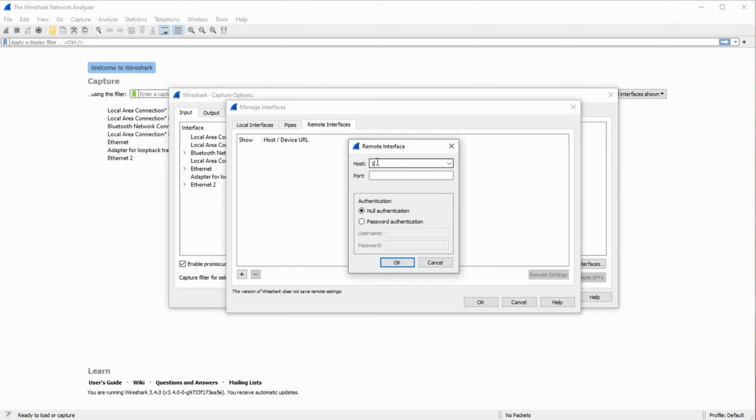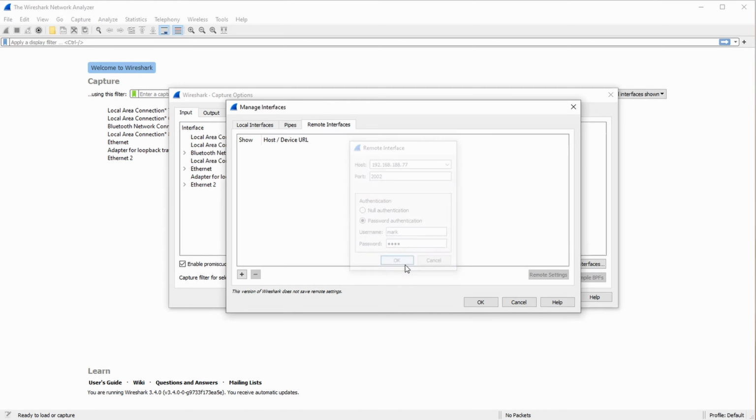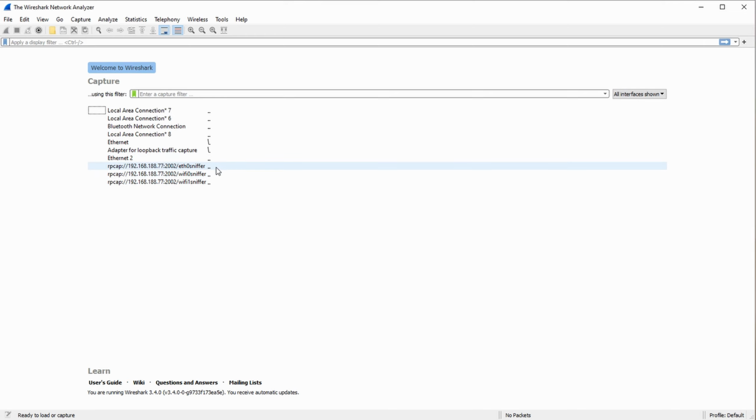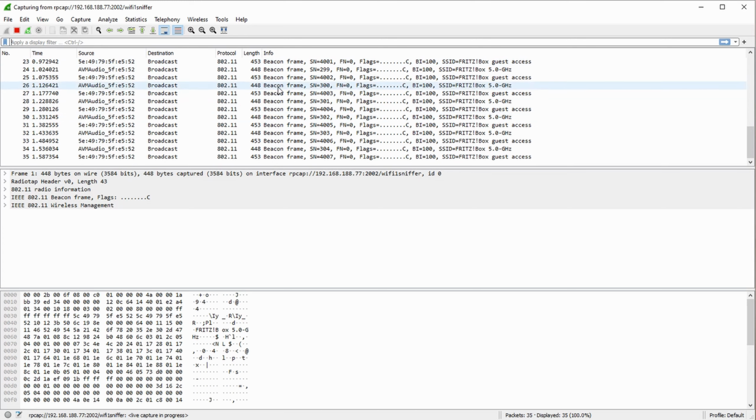Host is of course your access point, so that will be the same IP that we filled into PuTTY earlier. As in the command line, we saw that it wanted to use the port 2002. And then we did set authentication as my name, and then it will show up in here, so you can see the Ethernet port and then both the Wi-Fi radios. So you can press OK, close. Now you can see the radios right here. Then we can just double click and the packets will start flowing in.